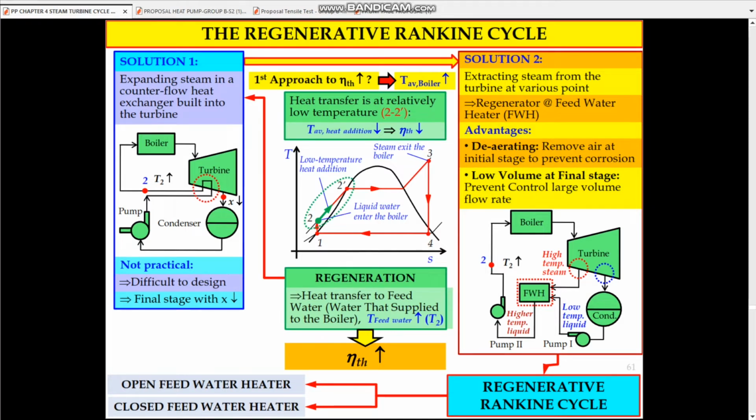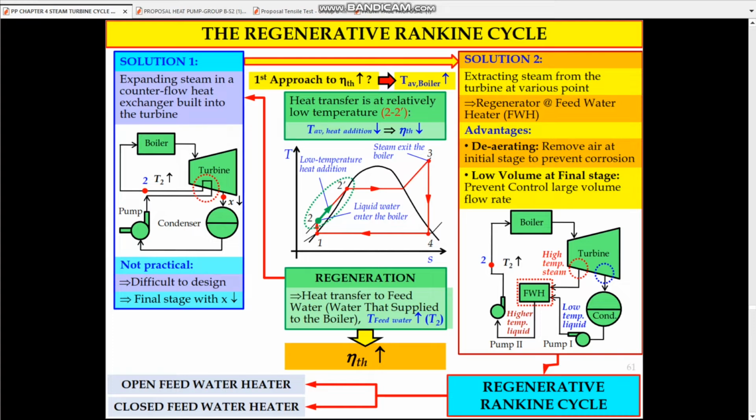So now the process involves state number 2 until state number 3, when liquid water enters the boiler and heat addition occurs. At the end of the heat addition process, the steam exits the boiler and enters the turbine.